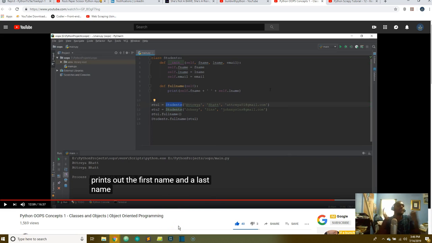He's saying there are different ways to skin a cat, bro. You just don't skin a cat one way. He said you can write it this way, you can write it that way. stu1.fullName is going to directly go to the variable, and then you say .fullName, which goes to the actual method that's inside of the class. Or you can write students, which is the actual name of the class, .fullName, which is referencing a method, and then you write stu1, passing it through that method to pull out the variable, which is equal to a specific student.